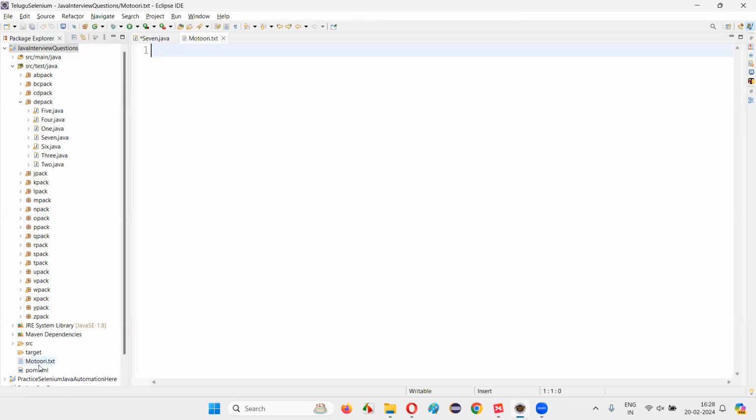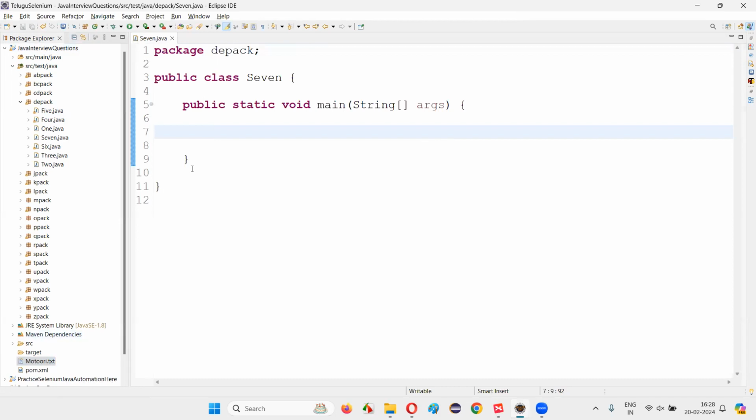The moment I create this file, you see the file got created. My name is Arun Moturi. For sample text, I'm typing this into the moturi.txt file. Okay. Now close this. Now the file is created here. Now what I want to do is represent this particular file, which is directly created under this project. How to do that?